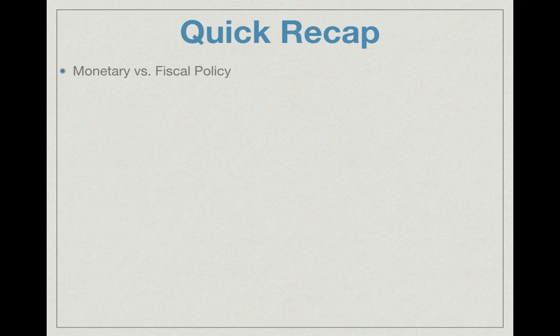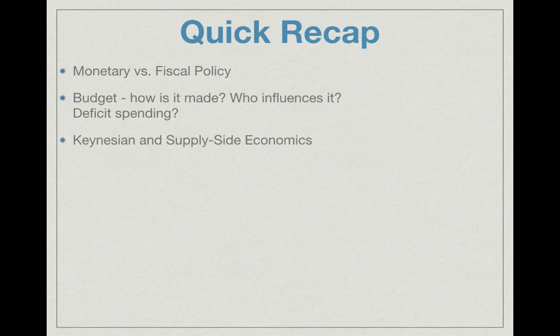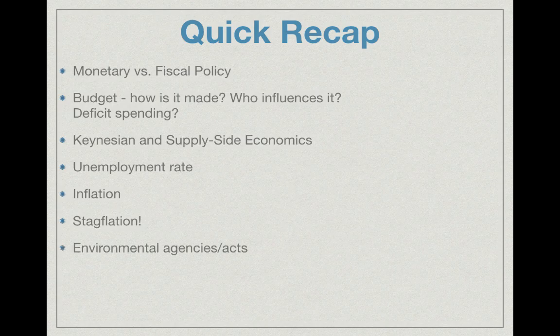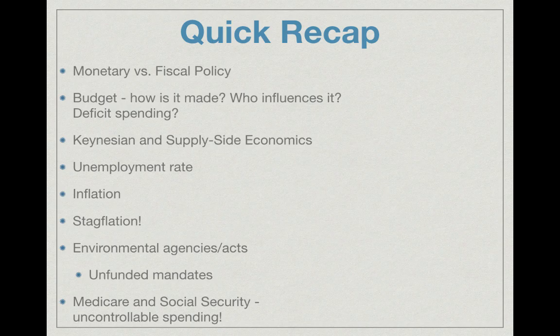All right, quick recap for this video. Monetary versus fiscal policy. Make sure you can explain the difference between the two. The budget, how is it made, who influences it, and what is deficit spending. Keynesian and supply side economics, be able to explain both of those. The unemployment rate, what determines that. What is inflation? Stagflation, don't ever forget about that. That's a combination of high inflation and high unemployment. Environmental agencies and acts, especially the EPA and Clean Air Act, I would be familiar with. Many environmental acts are unfunded mandates on states in which the federal government will not pay. And finally, Medicare and Social Security, uncontrollable spending. I can't stress that enough.